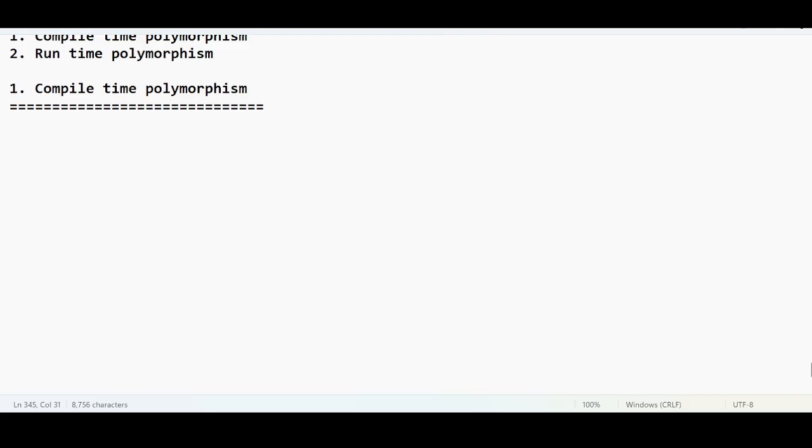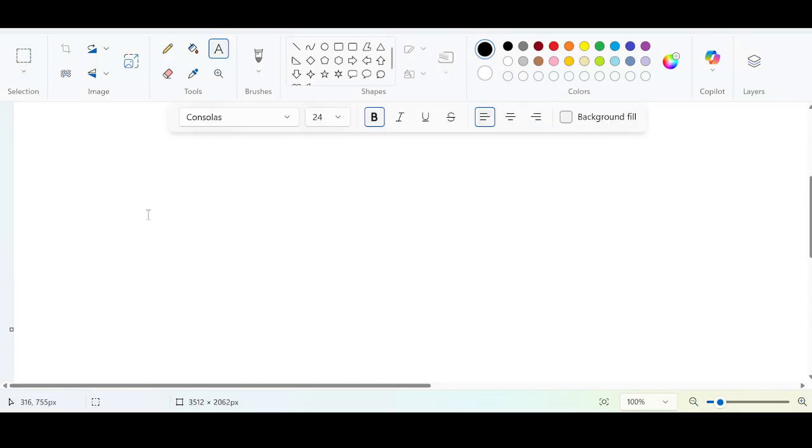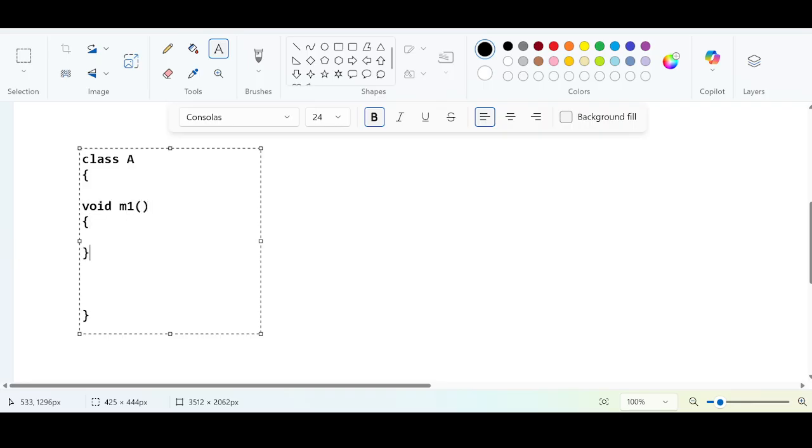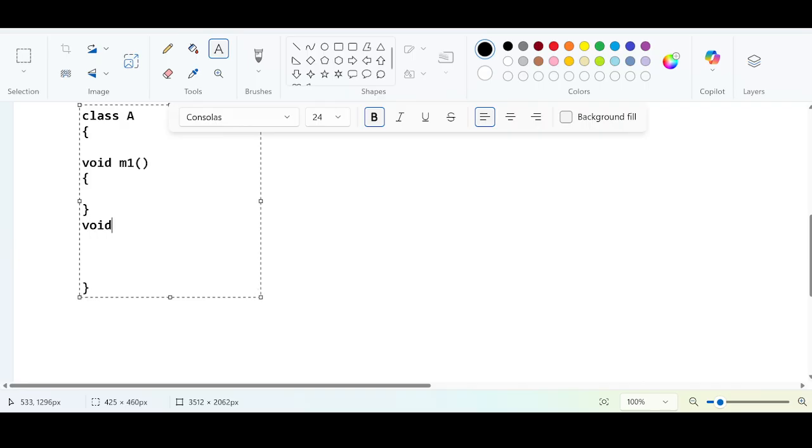Before understanding compile time polymorphism, we need to understand a concept called the method signature. What is a method signature? To understand this, let me take a class A. In my class A, I'm going to take one method as m1. I'm taking another method as m2, which is accepting an argument.